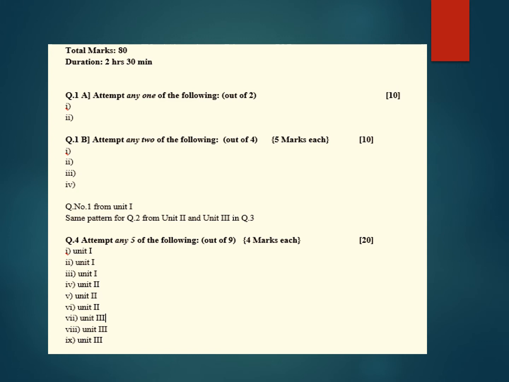Remember that in question number 1, there are sub questions A and B. One question is of 10 marks, and B is divided again into short questions of 5 marks each, of which you attempt 2. Question number 2 and question number 3, from units 2 and 3, have the same sub questions A and B. And question number 4 contains 9 questions, of which you solve 5, of 4 marks each.